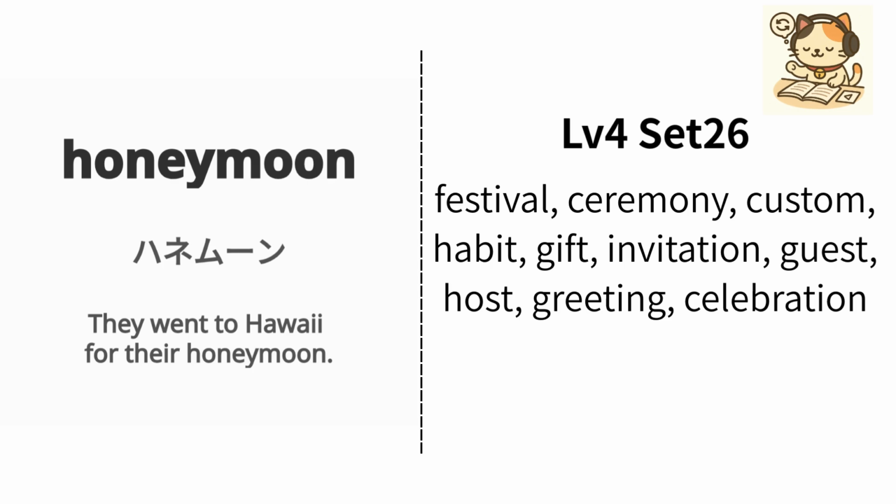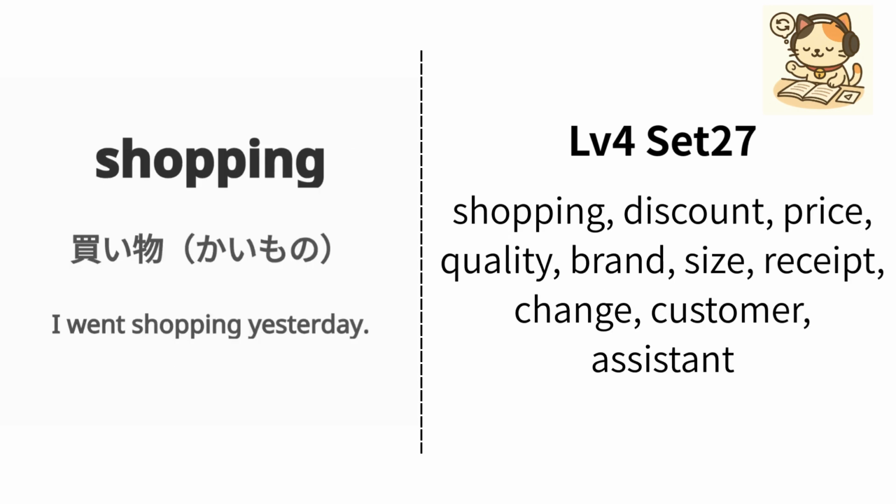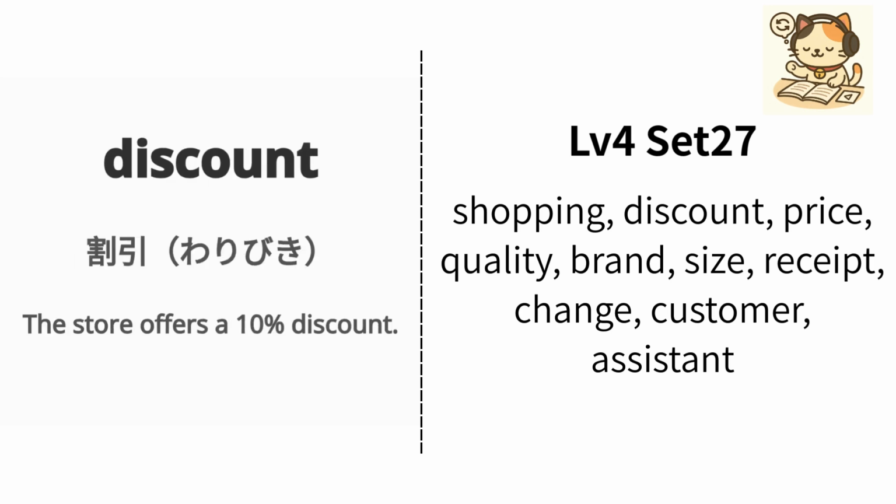彼らはハネムーンでハワイに行きました。Repeat. Honeymoon. English is shopping. Japanese is 買い物. Example: I went shopping yesterday. 私は昨日買い物に行きました。Repeat. Shopping. English is discount. Japanese is waribiki. Example: The store offers a 10% discount.